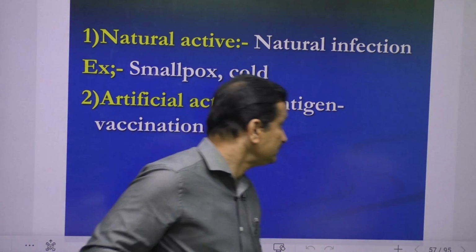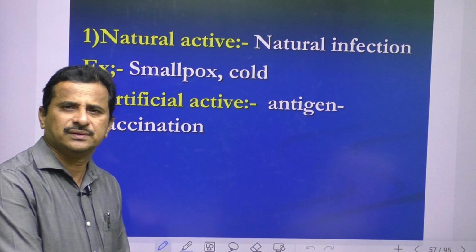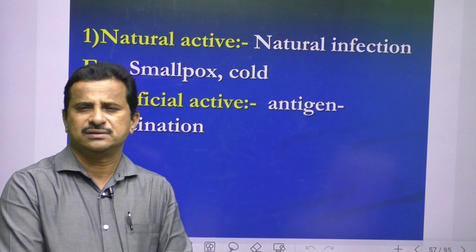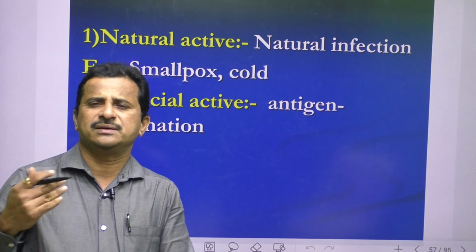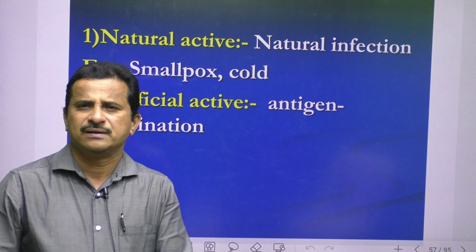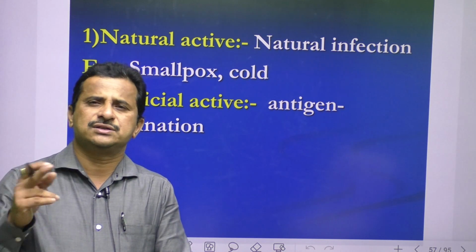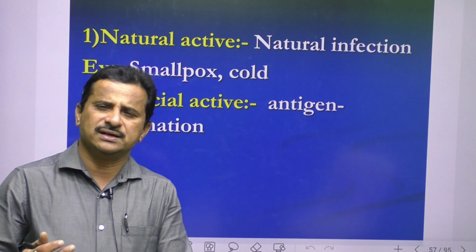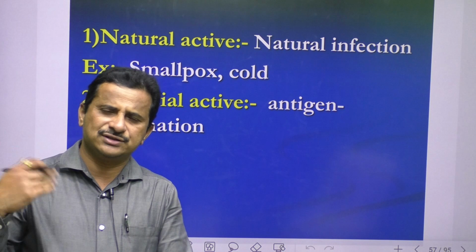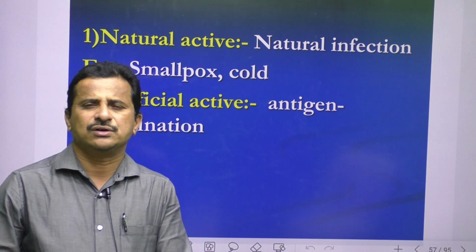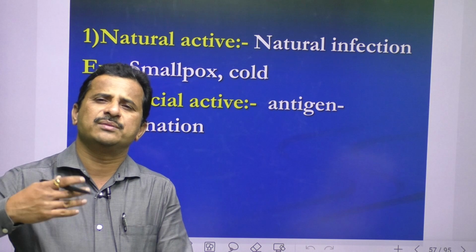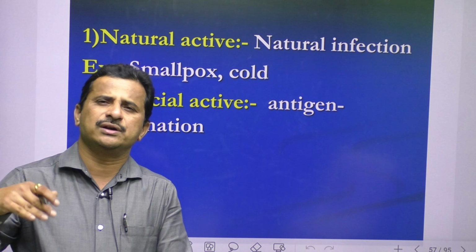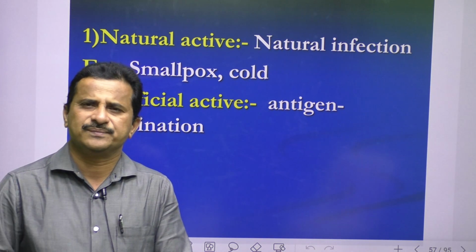Next, natural active. In natural active, what happens? Natural infection. Generally infections spread, microorganisms spread from person to person. For example, smallpox. Once you get smallpox, 99%, a second time smallpox is not possible. The reason: the smallpox virus enters naturally into our body, and in response to this our body produces antibodies. Whenever the smallpox virus enters our body a second time, the already present antibodies inactivate it.